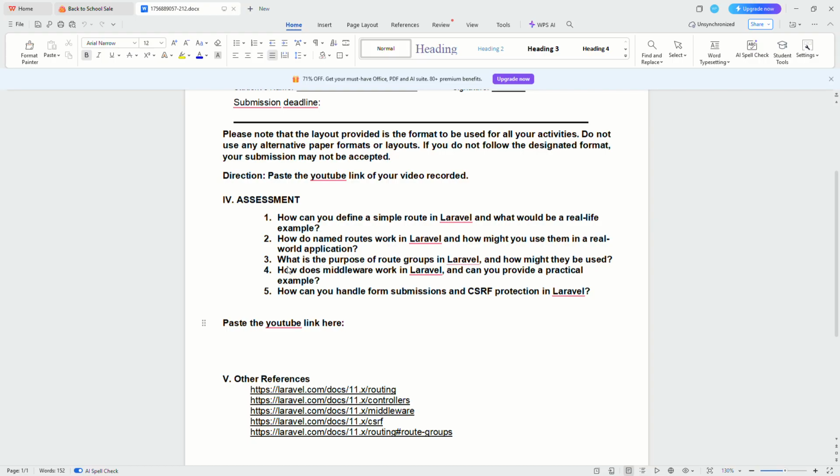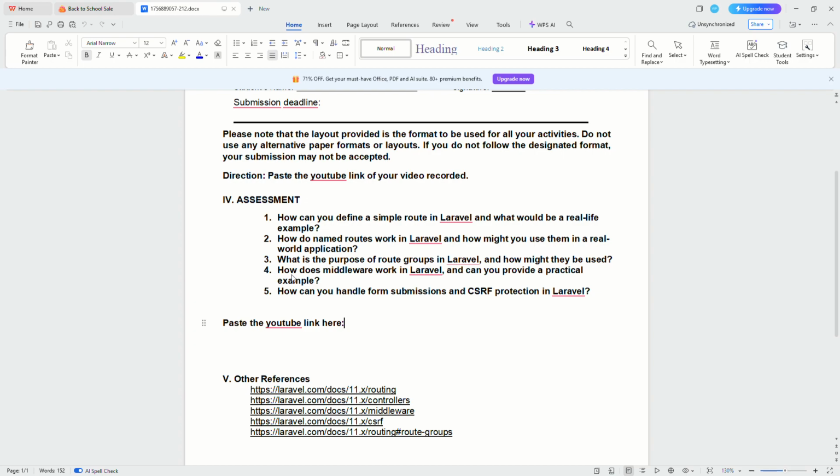Number three, what is the purpose of route groups in Laravel and how might they be used? So, route groups organize routes and apply shared settings.